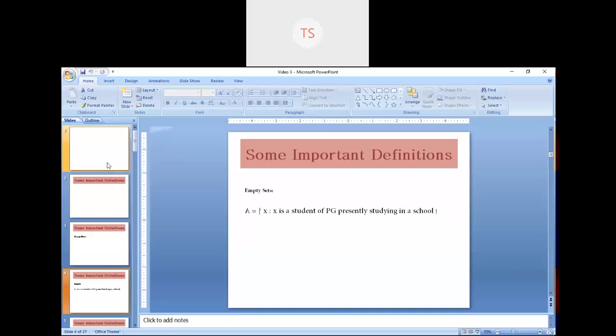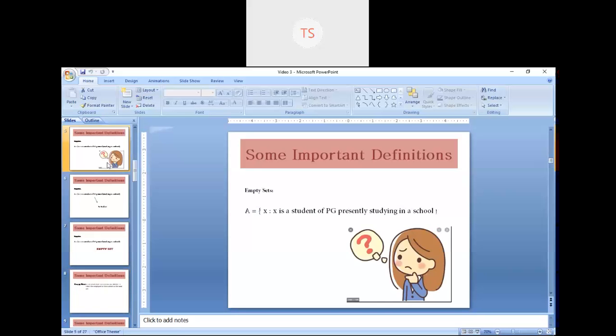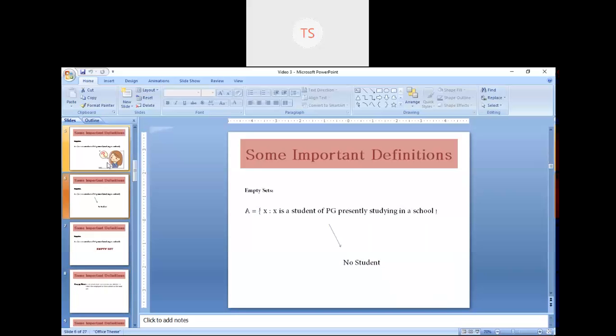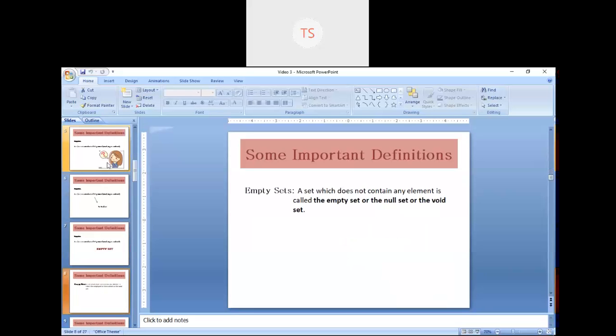He will not be in a school. So you will not get a single student of PG who is studying in a school. So it is an empty set. So no students. That's why it is an empty set. So always remember the word empty. Empty means nothing. So a set which does not have any element is an empty set.